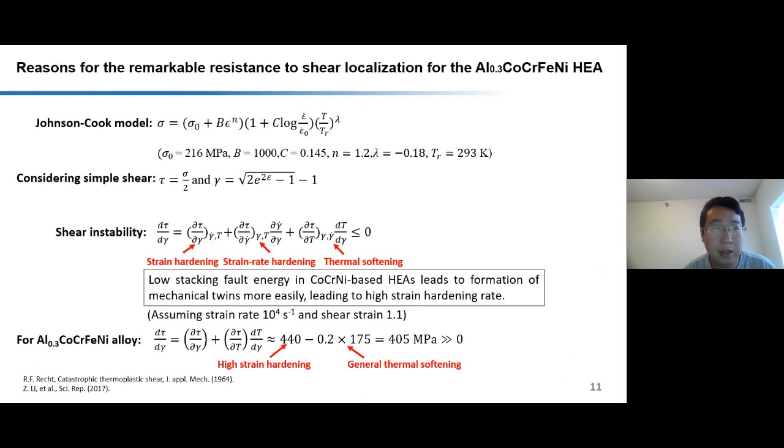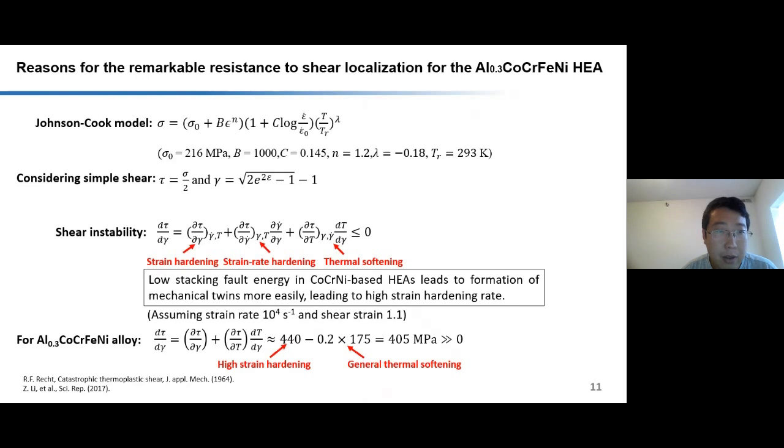We then give the reasons for the remarkable resistance to shear localization of this alloy. We use the Wrench and shear instability criteria for the onset of formation of shear bands. It is supposed to occur when the thermal softening suppresses the strain hardening and strain rate hardening, and then the shear stress drops suddenly.